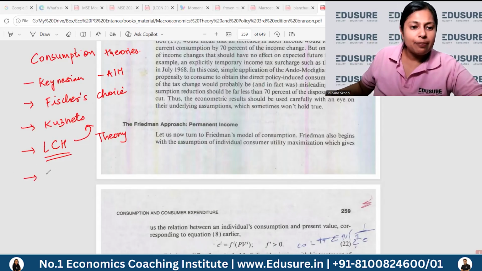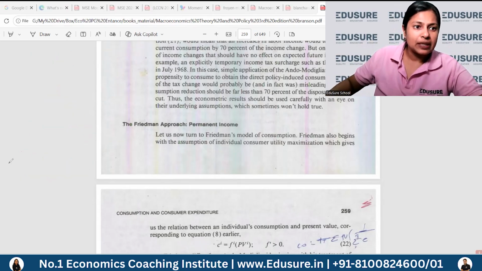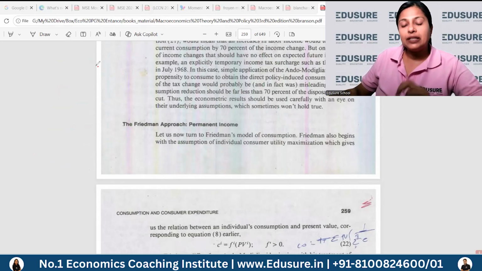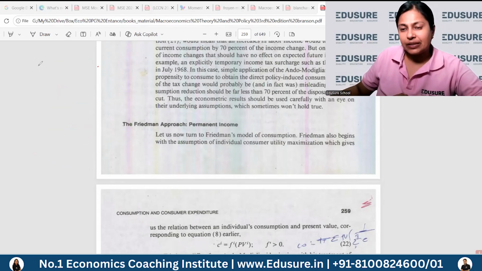Another theory was given by Milton Friedman, which was the permanent income hypothesis. So right now we're going to learn about Friedman's approach to the permanent income hypothesis. The job of Friedman also was to find a theory of consumption which could match the data. So what is the data?